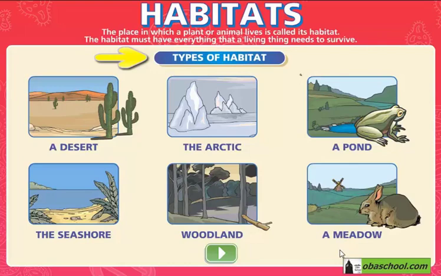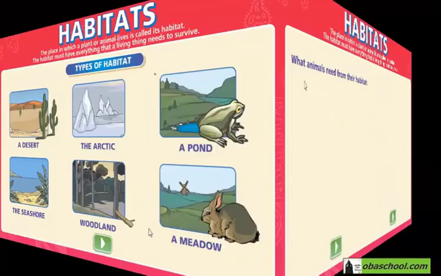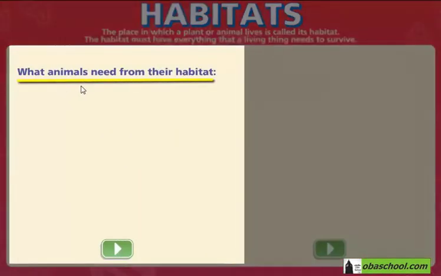A community of organisms, which is a group of different populations of living things, which include animals, plants, and decomposers, will interact with each other in the surrounding, and that is the habitat. What should habitats provide for these populations? What do animals need from their habitat?